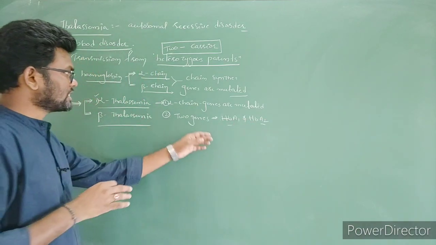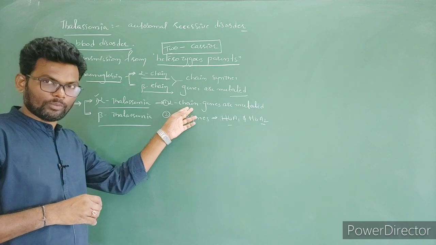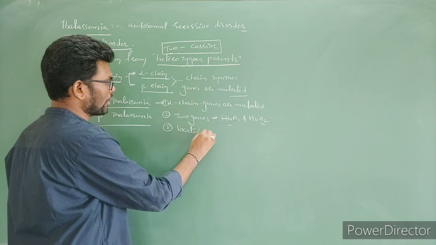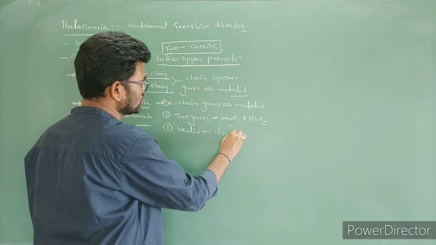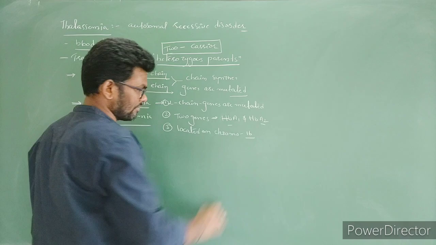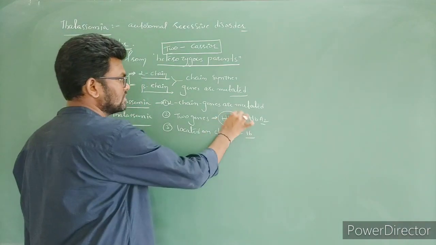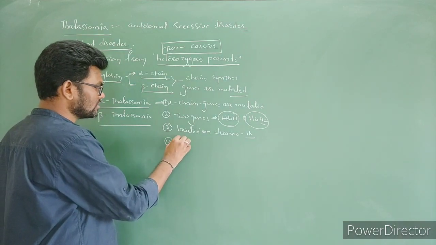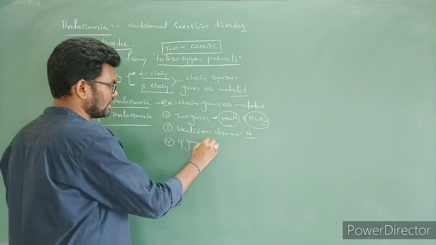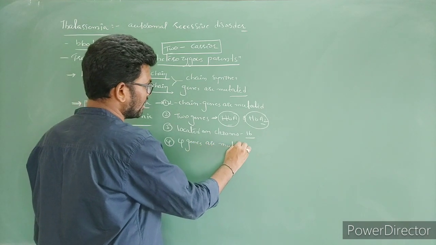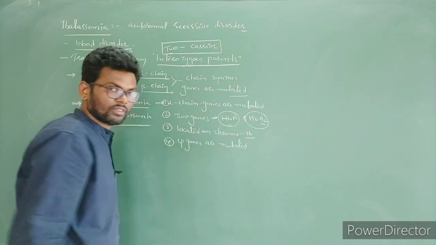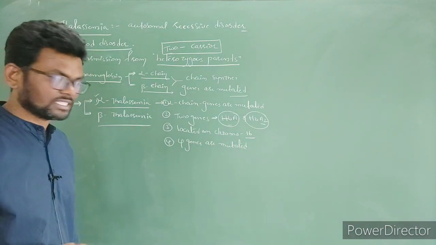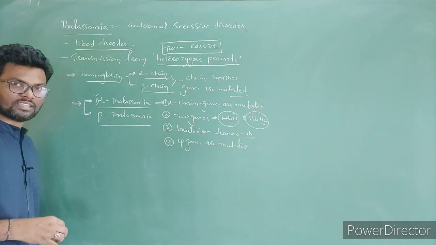These genes, which are responsible for production of alpha chain hemoglobin, are located on chromosome number 16. They have how many alternate forms? Four. If these 4 genes are mutated, then it is going to lead to less production of alpha chain synthesis. It is called alpha thalassemia.